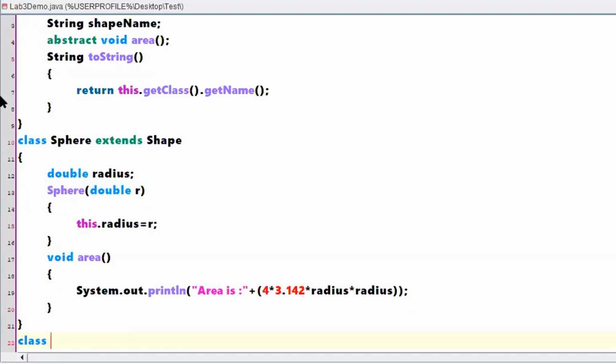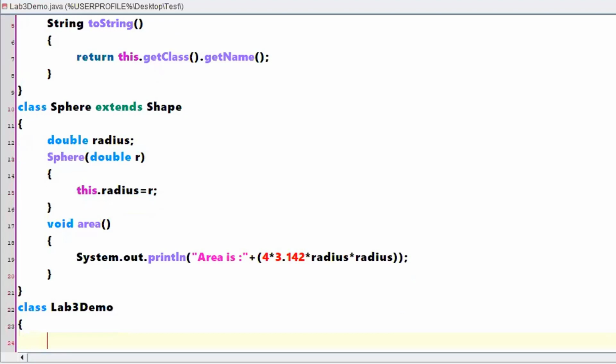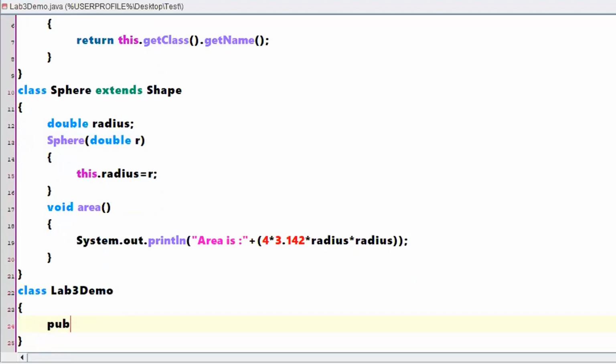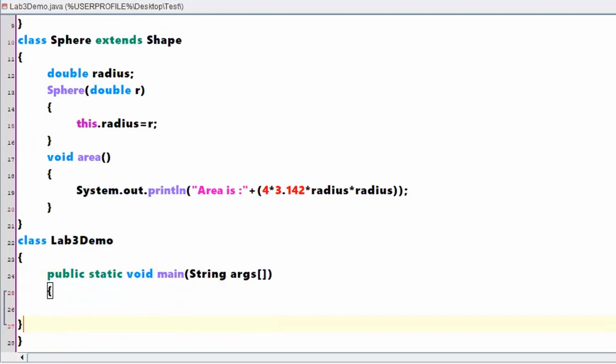So I'll go with the file name as the class name. I have something called Lab3Demo. This is the main class. So public static void main(String[] args), right?